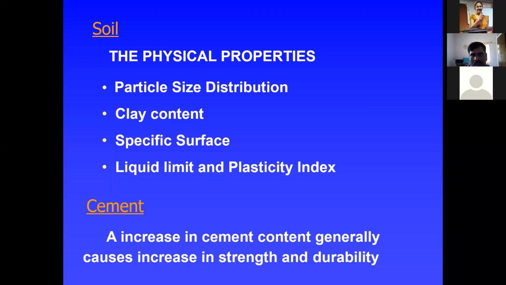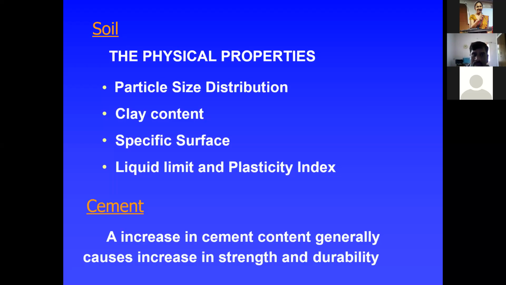So you should conduct some very important basic tests, like the grain size analysis. That is what we call particle size distribution. You have to take some soil, go with some sieve analysis, then find out the particle size of that particular soil. According to that, how much percentage of silt, clay and sand there is, you decide the mixed proportion according to that particle size distribution.